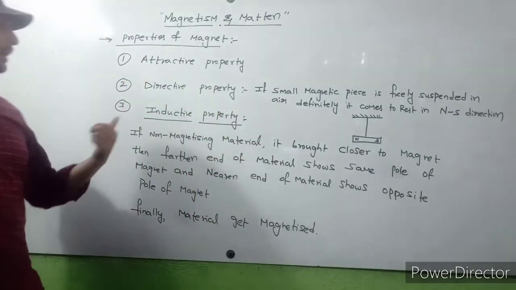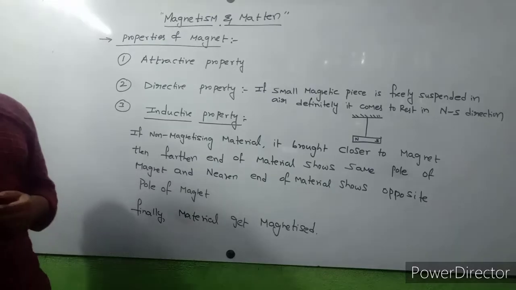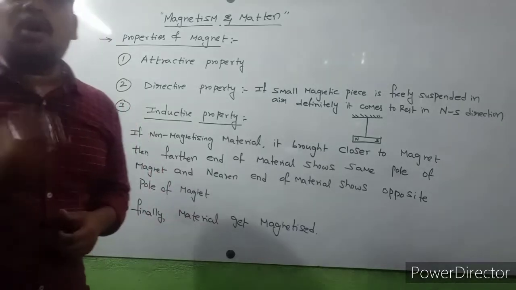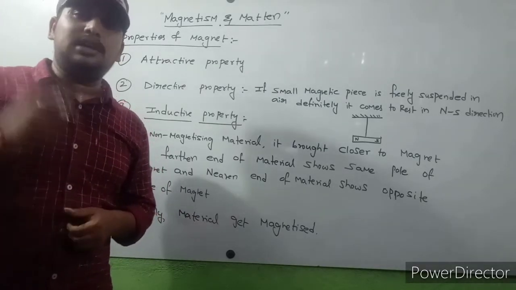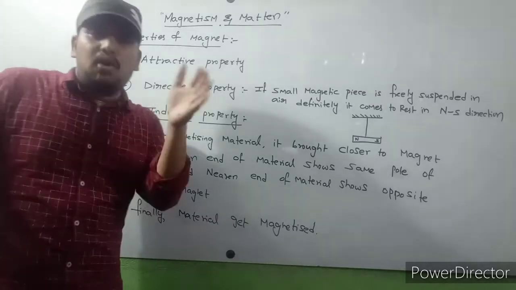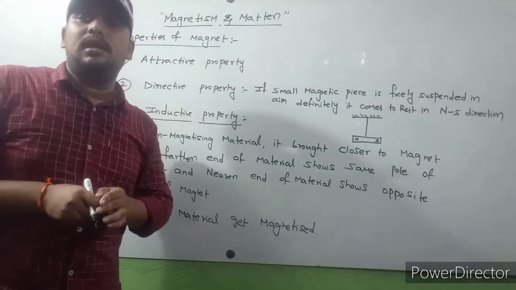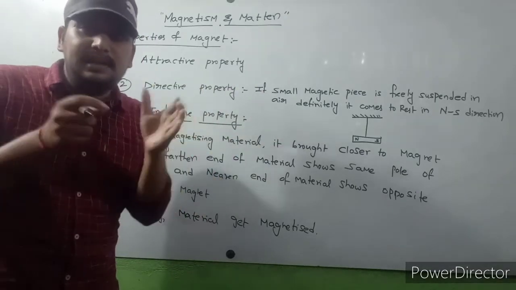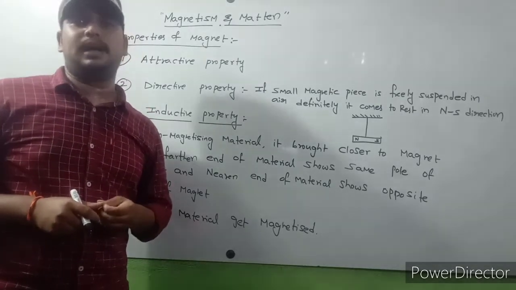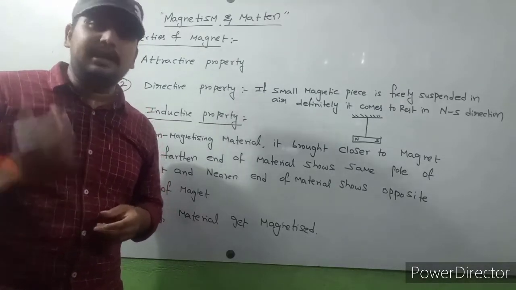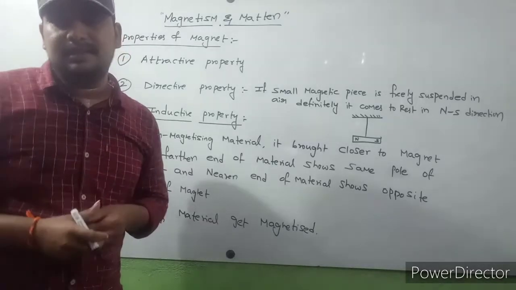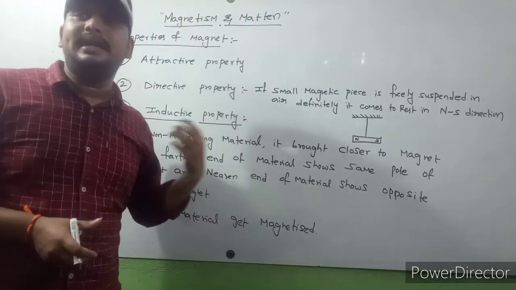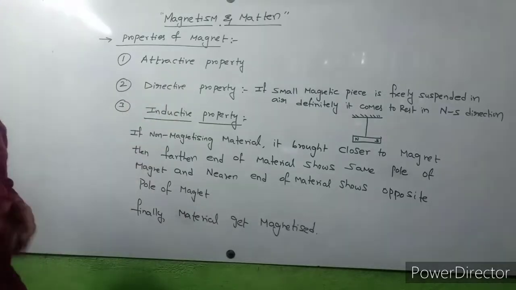Third property is inductive property. What is meant by inductive property? Let us consider non-magnetizing material. That non-magnetizing material is brought closer to a magnet. The far end shows the same pole of the magnet. The nearer end shows the opposite pole of the magnet. Finally, the material gets magnetized. This process is called induction. So this property is called inductive property. So these are the three important properties.